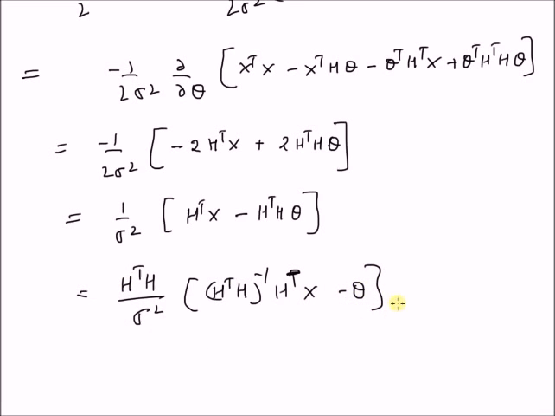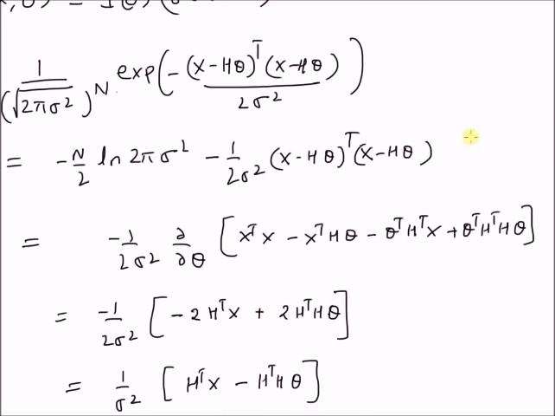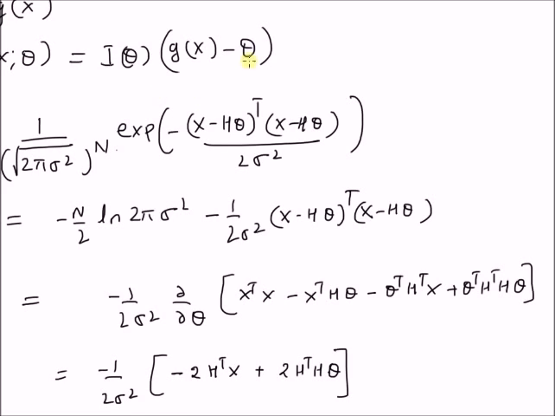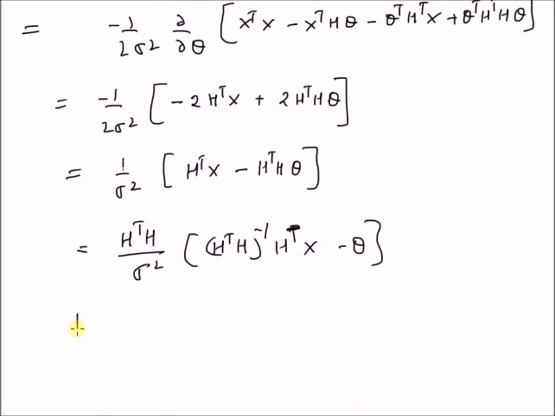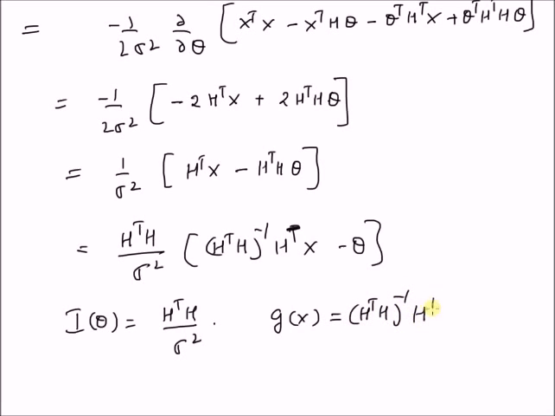Now this product clearly matches the product from the CRB theorem. Therefore, I of theta is clearly equal to H transpose H over sigma square, and G of X is clearly equal to H transpose H inverse H transpose X. Therefore, the minimum variance unbiased estimator is given by this least squares solution.